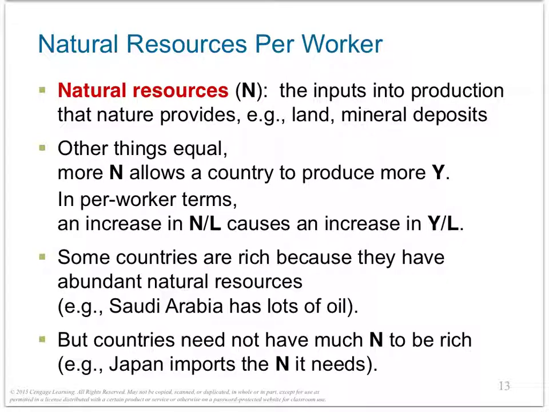And we can divide natural resources into two categories, renewable and non-renewable. For instance, a forest is an example of a renewable resource. When one tree is cut down, a seedling can be planted in its place to be harvested in the future. Oil is an example of a non-renewable resource. Because oil is produced by nature over many millions of years and there is only a limited supply, when the oil is depleted, it's impossible to create more.